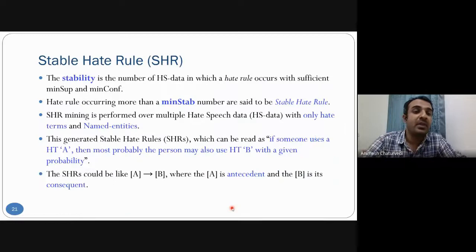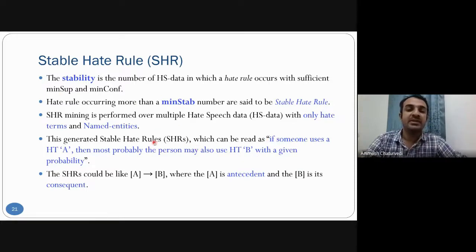So next, the stability. Stability says the number of hate speech data in which that particular hate rule occurs with the given sufficient minimum support and minimum confidence. That means the stability of that hate rule should be high. If that happens, we should set a minimum stability as the threshold above which we will call that rule a stable hate rule. Then we have done this analysis only for hate terms and named entities.